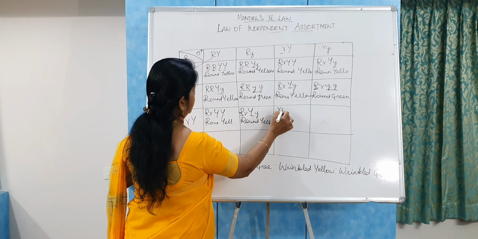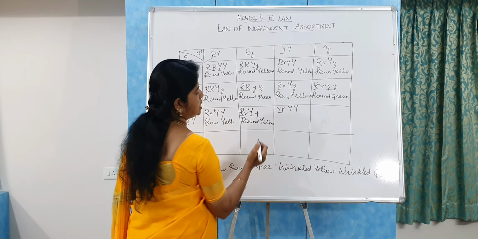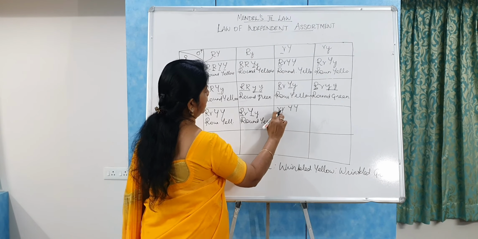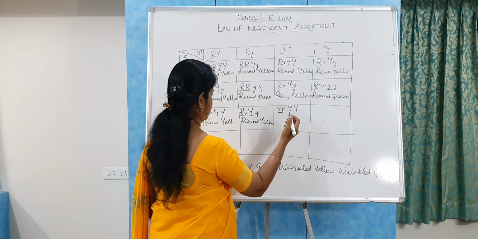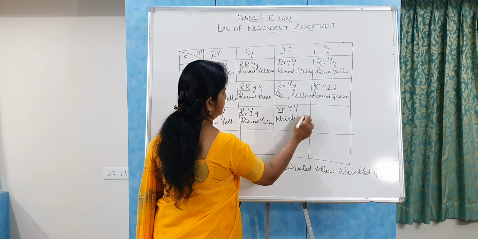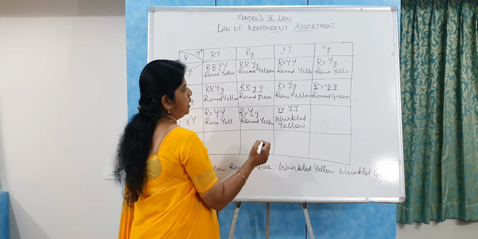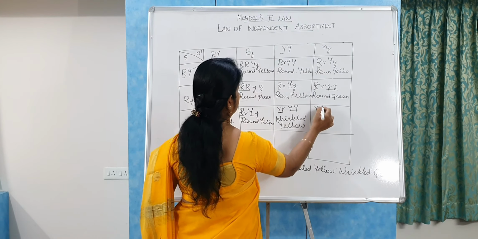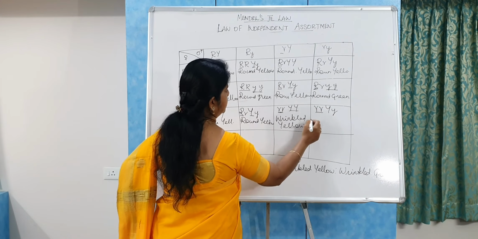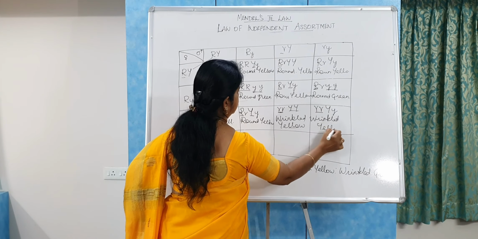And here recessive R, and here also recessive R, dominant Y and dominant Y. Here the recessive gene is present in the pair condition. So it denotes the wrinkled, and here yellow. So it is also a non-parental character. And here recessive R and then recessive R and then dominant Y and then recessive Y. So here it is the wrinkled yellow, and it is a parental character.